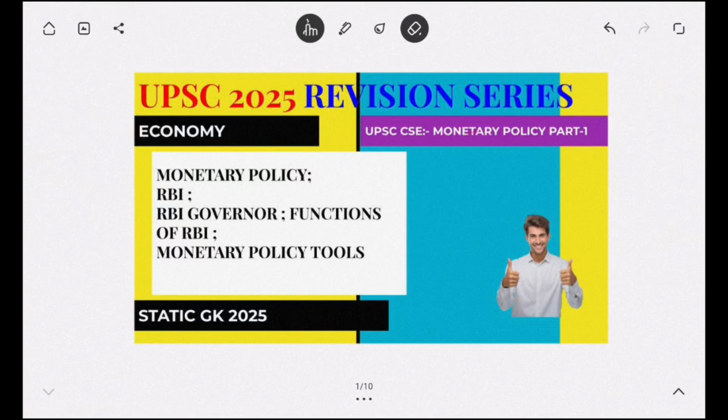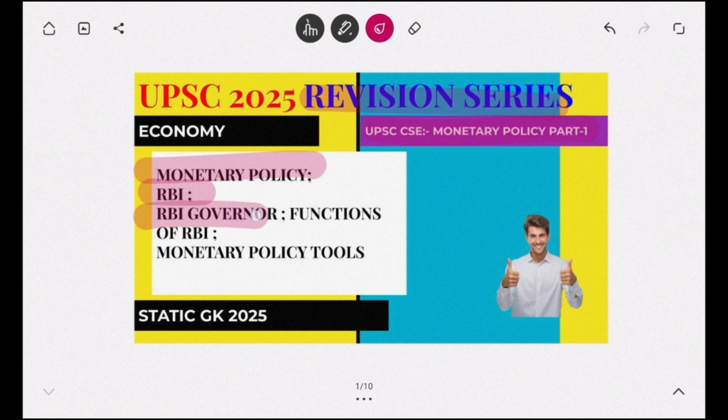Today we'll be talking about monetary policy, part 1 video. It's a revision series for your examination. The topics we'll be covering here are what is monetary policy, RBI governance, functions of RBI, and the monetary policy tools which are there. So these are the topics that we'll be covering throughout.